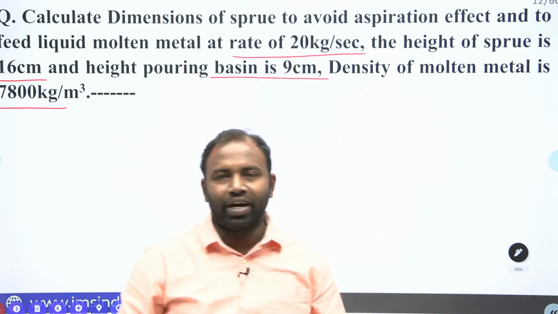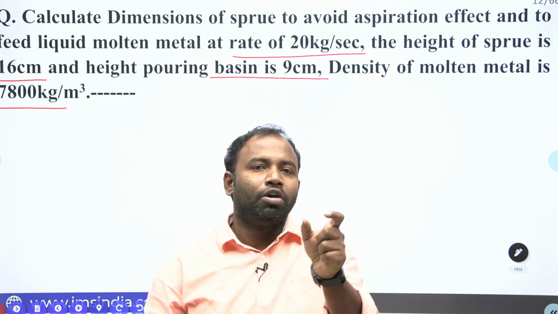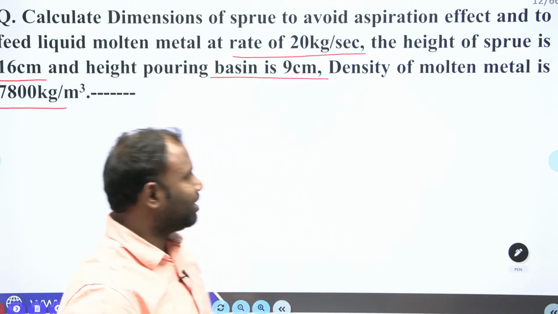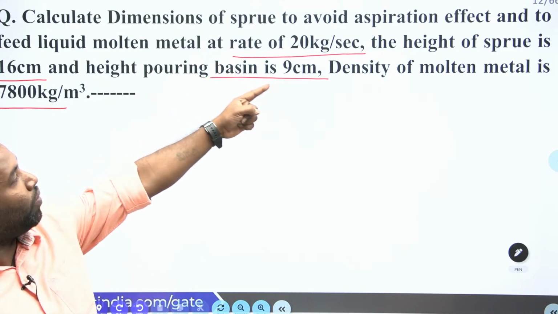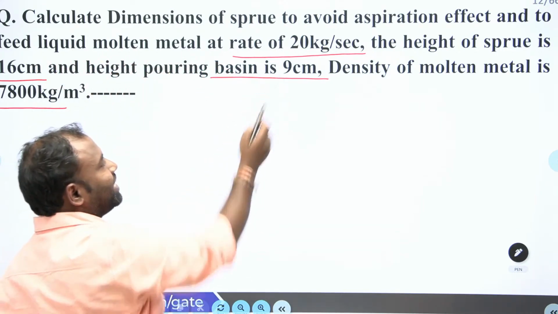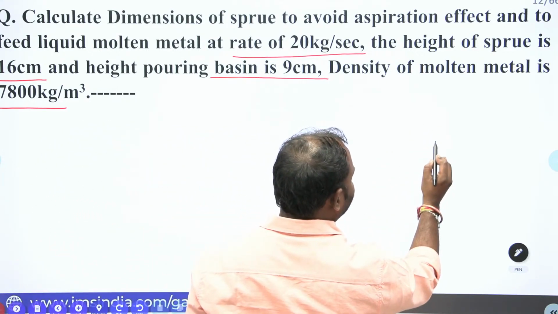So to avoid the aspiration effect, what kind of dimensions of the sprue you are supposed to use is the important thing. Clear, everybody? Okay, guys. Now let us see what is given. Calculate the dimensions of the sprue to avoid aspiration effect, to feed the molten metal at a rate of 20 kg per second. Okay. Now let us draw the sprue.